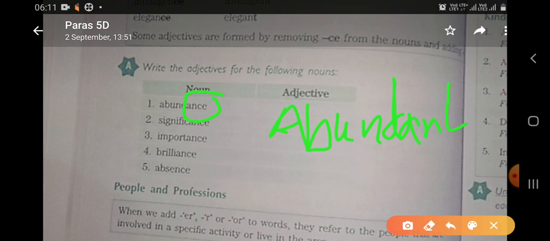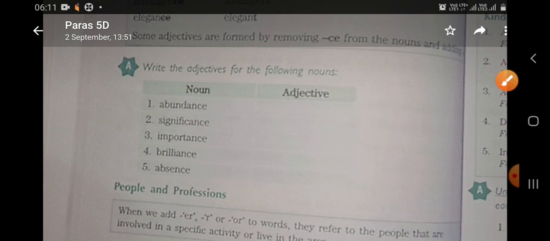So, what will be the adjective of significance? Definitely significant. We remove this ce and turn it into t. In the same way, importance, important; brilliance, brilliant; and absence, absent. So I hope you can do this.